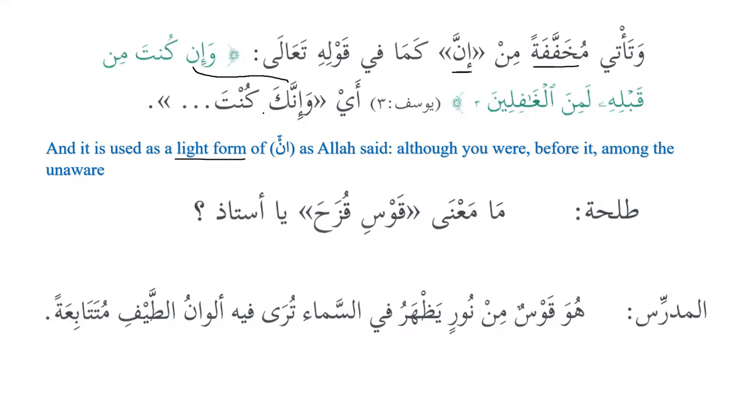We know that whenever we have inna, we have ismu inna and khabaru inna. So here we can see that ismu inna is ka and khabaru inna will be kunta. However, here ka is mahdhuf, and that's the beauty of the Arabic language, as we call it, lughatul hadf. Please remember that whenever you see in, after that ismu inna is mahdhuf. That means it has been dropped. You can write it down as a note that after in, whenever you see that we have khabaru in but we don't have ismu in, which is basically ka over here, that means it is mahdhuf, it has been omitted. So the real form is wa innaka kunta.